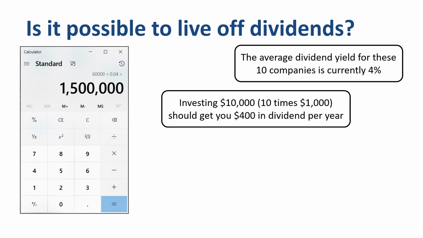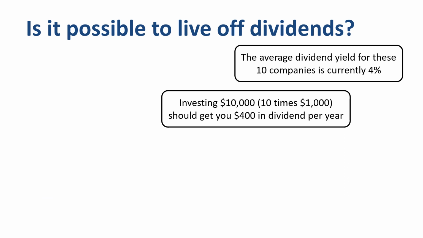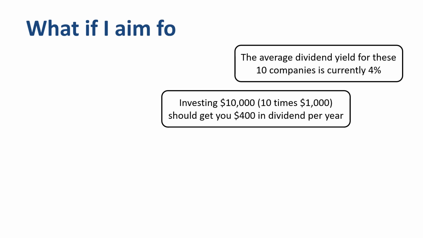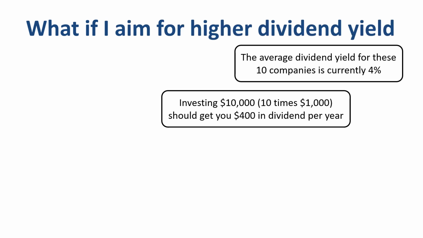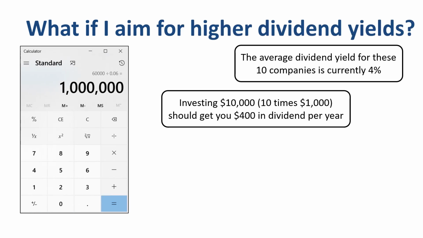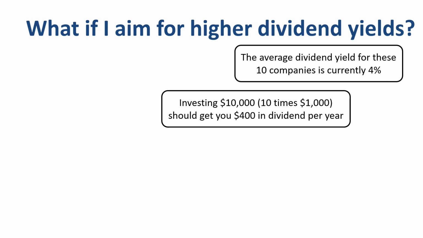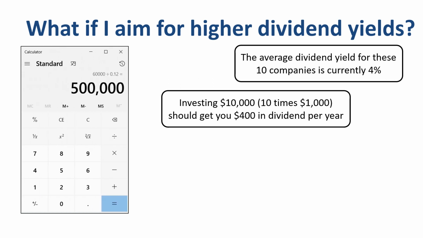What if you aim for higher dividend yields? What investment portfolio is needed to generate the same level of monthly dividend income? If we assume 6% dividend yield, then $1 million in investment portfolio would be sufficient. And if we assume 12% dividend yield, then $500,000 would suffice. But where do you find stable and reliable stocks with that kind of dividend yield?